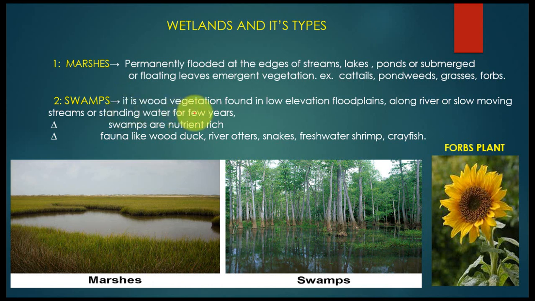Swamps wetland. It is vegetation on low elevation floodplains along rivers or slow moving streams or standing water for a few years. In this picture, you can see the waterlogged area. There is a lot of water, and here some types of trees were found. So this is known as swamp type vegetation or swamp wetland. Swamps are nutrient rich. Fauna like wood duck, river otters, snakes, freshwater shrimps, and freshwater fish were found.